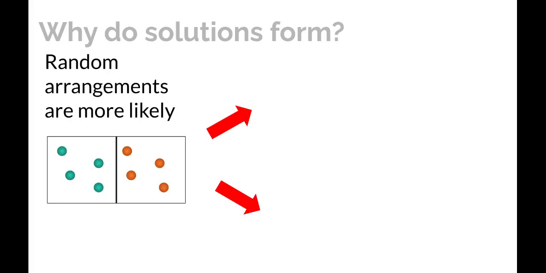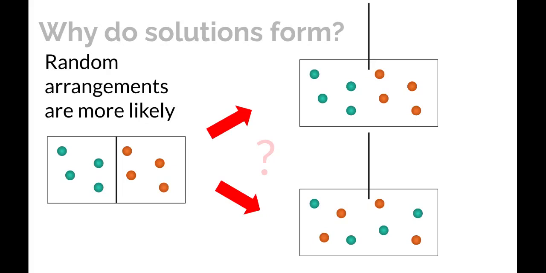Now let's talk about why solutions form and the energy changes that are associated with solutions forming. One of the reasons that solutions form is because random arrangements of particles are more likely. So imagine that you have a box with a divider in the middle, and on one side of the box you have these green particles, and imagine that they're free to move anywhere that they want to move. And on the right hand side you have some gold particles, same thing, they can go anywhere they want to go. If you remove the divider and wait a bunch of time, which of these two situations is more likely?